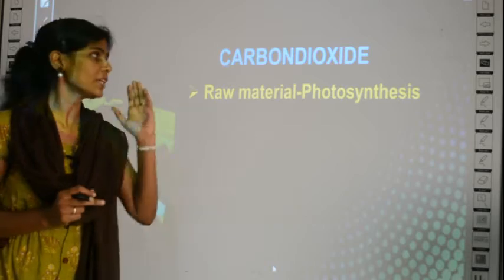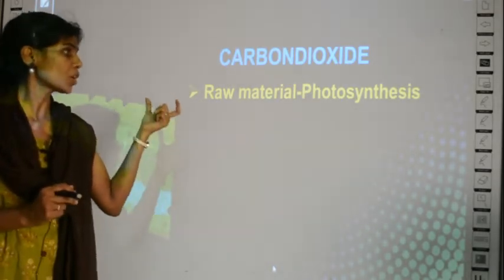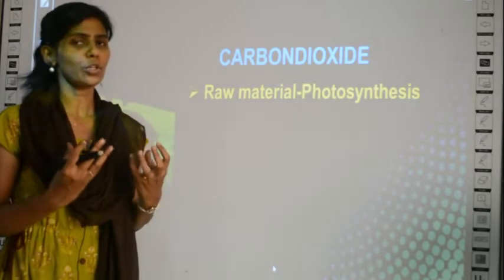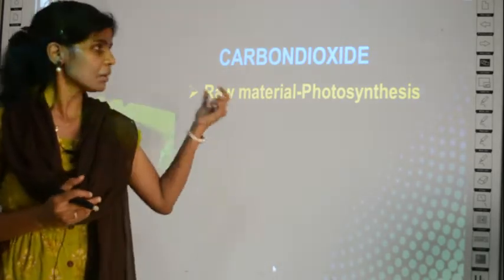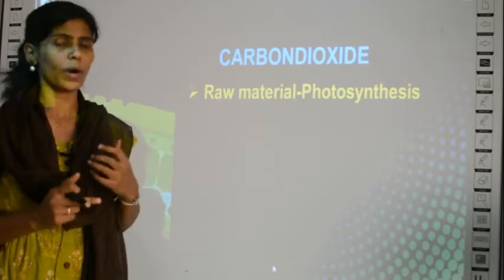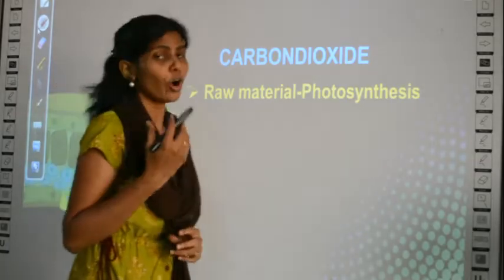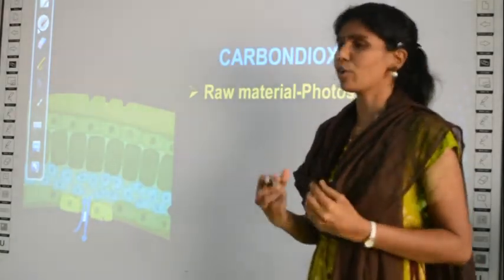First we will start with carbon dioxide. This carbon dioxide is considered as the raw material of photosynthesis. What is a raw material? If you need to prepare something, it will have some basic ingredient, no? That basic ingredient is carbon dioxide in the process of photosynthesis. Why? Because see, if you look at the formula for glucose, glucose is the final product form, no? That is, the food formed is glucose.